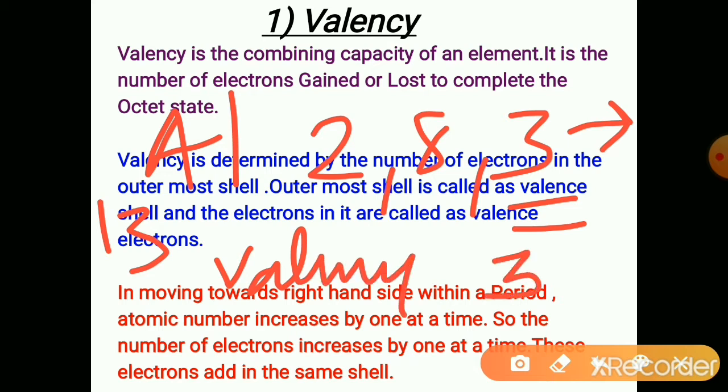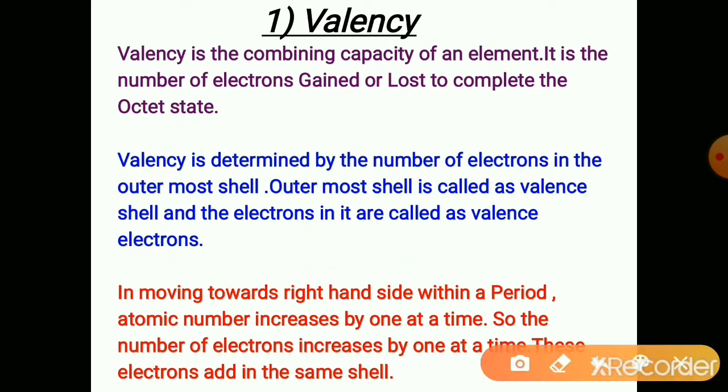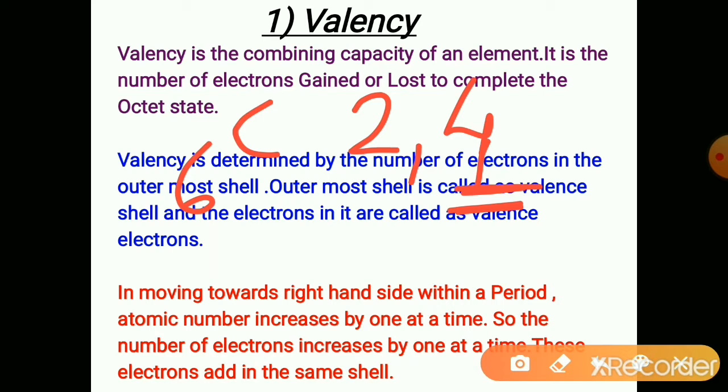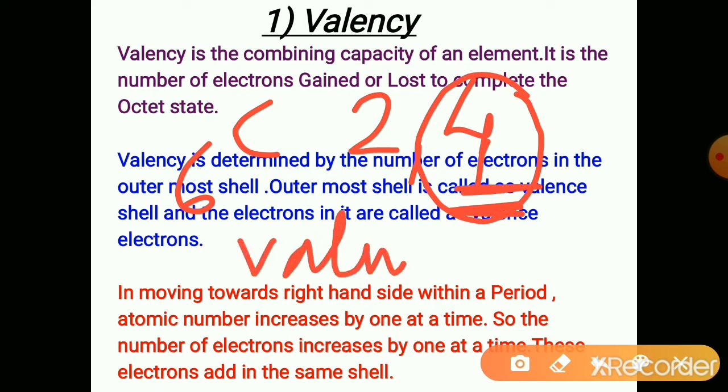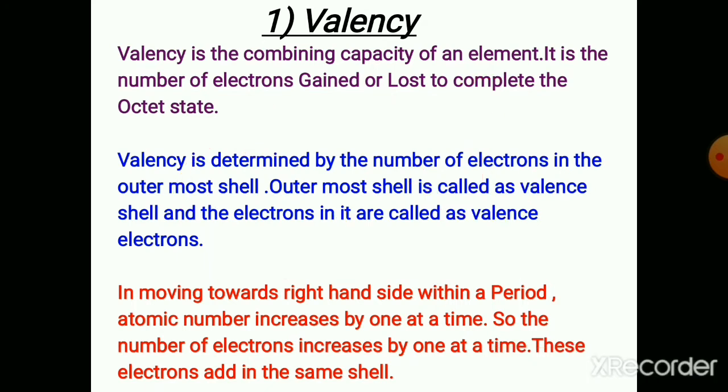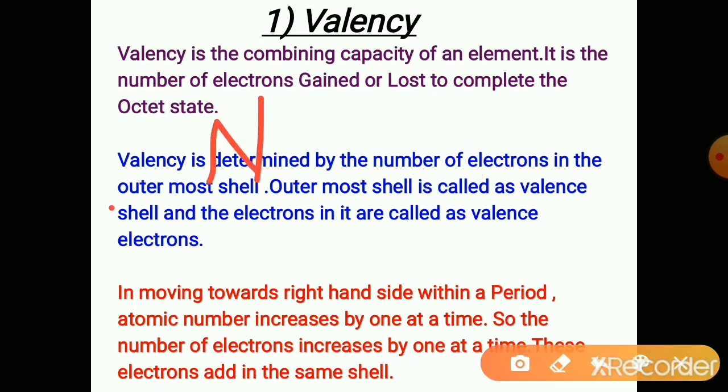Another example is carbon, atomic number 6. Electronic configuration 2, 4. For this there are 4 valence electrons. So carbon completes its octet by sharing its 4 electrons with the atoms of another element. So its valency is 4. Another element is nitrogen. Atomic number 7. Electronic configuration is 2, 5.